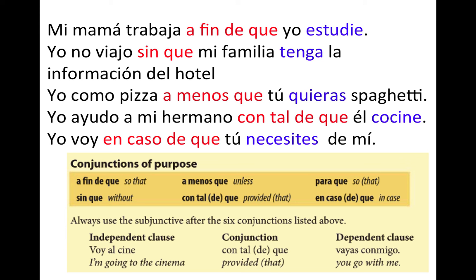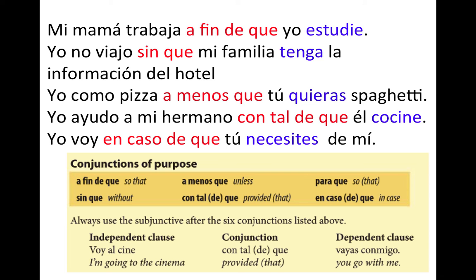Next one. Yo no viajo, I don't travel, sin que mi familia tenga la información del hotel. So in the indicative, it would be mi familia tiene, right? But because we have this sin que idea, right? I'm not doing this without this happening, this sort of condition. It needs to be in the subjunctive because a condition needs to be met. Okay? Yo no viajo sin que mi familia tenga la información del hotel.